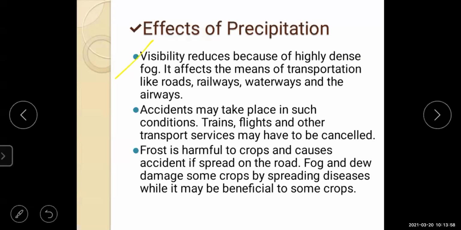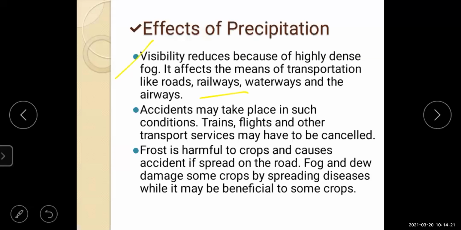At that time, what happened? It affects the means of transportation, like roadways, railways, waterways, and also airways. Sometimes the flights are cancelled. Roadways are stopped, and no transportation will travel on this road.